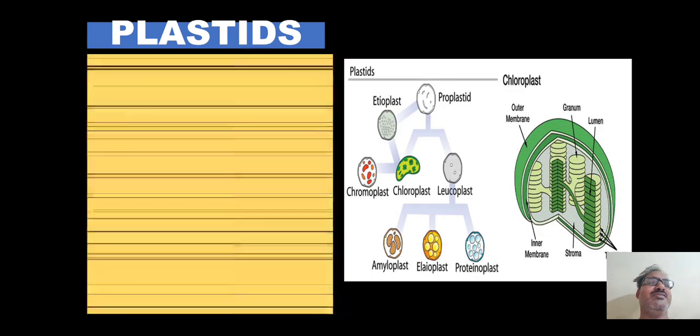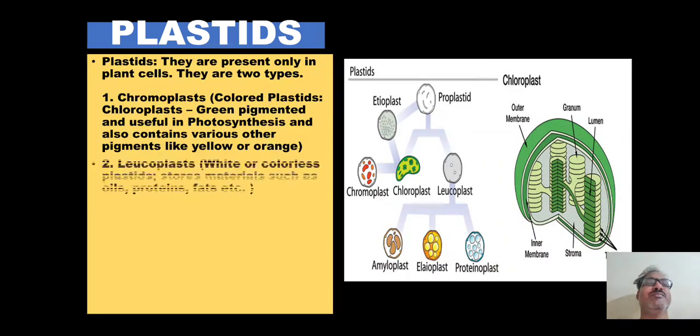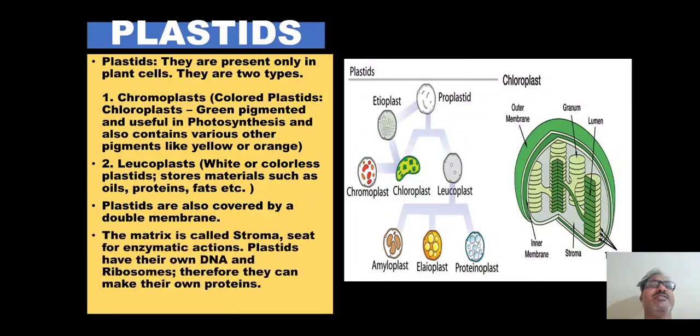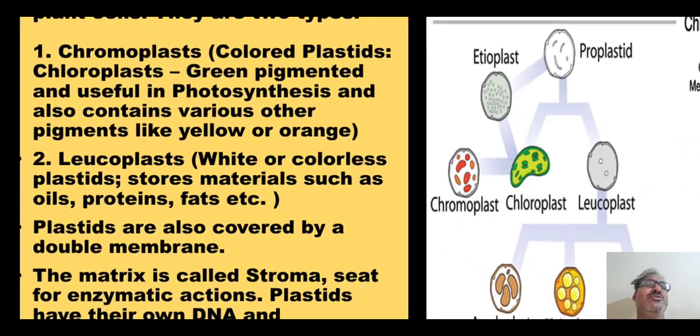That is the plastid. This is found only in plants. There are different types of plastid, and it is nature's gift. Without plastid, no photosynthesis, and no photosynthesis means there is no food on the earth. Here you can see the structure of plastids, different types of plastids. Let's go through the details.